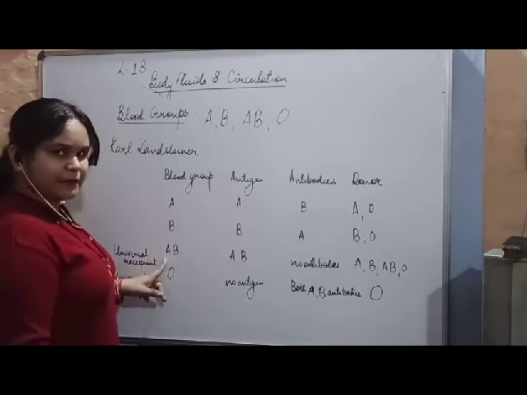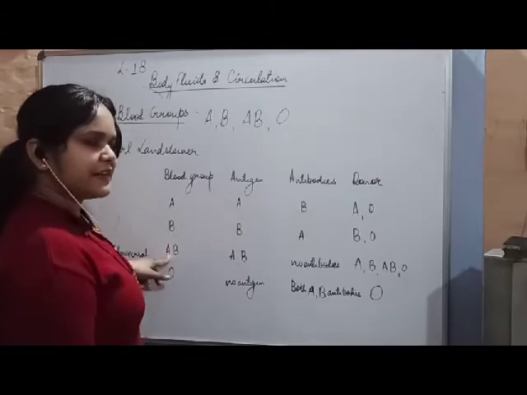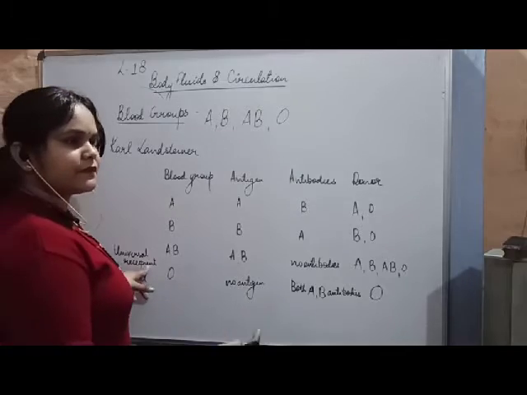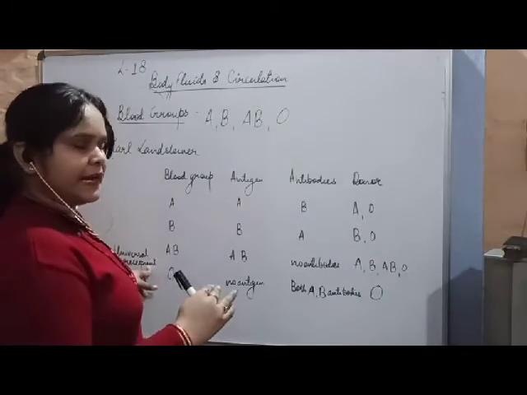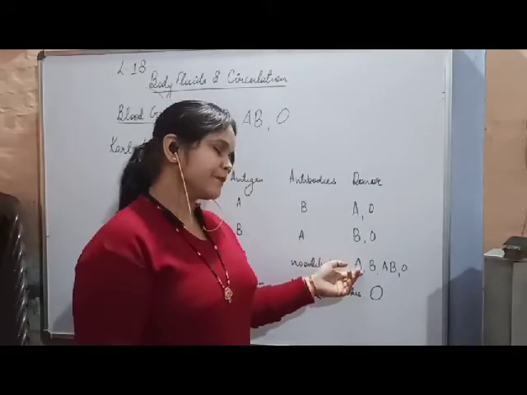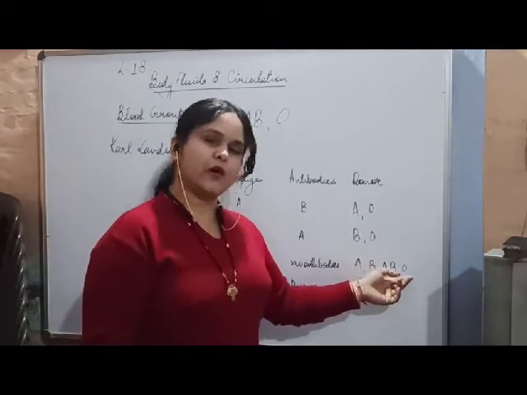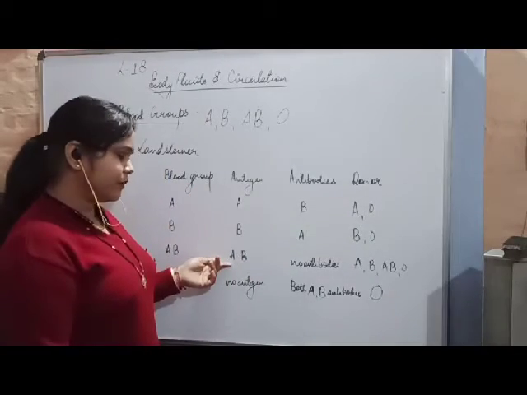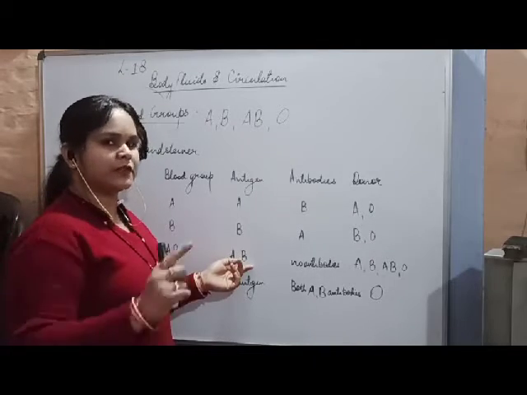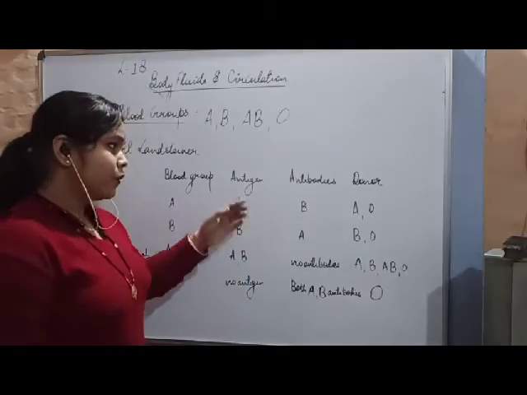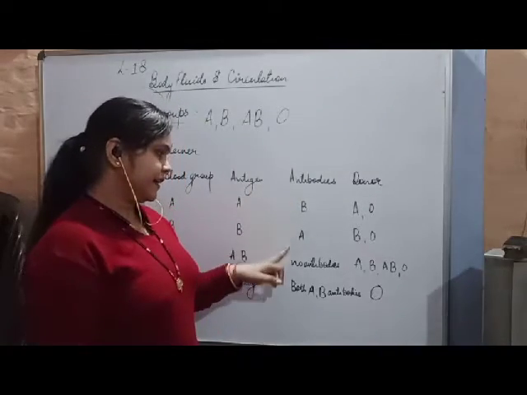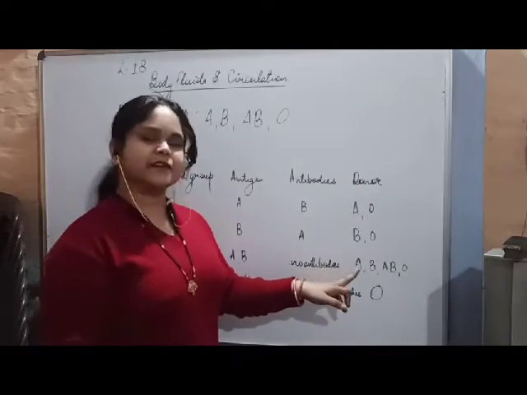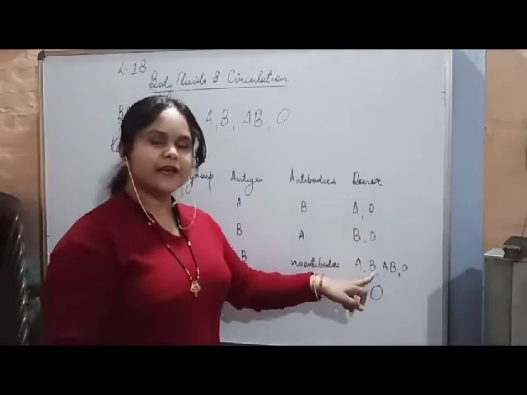Then the next is the AB blood group. If a person has AB blood group, this is a very lucky blood group, called the universal recipient. He can receive blood from any kind of blood group, whether it is A, B, AB or O, because antigen A will be present in this person's blood, and antigen B will also be there on the RBC structure. But the important thing to note here is that it does not contain any antibodies. So these people are very fortunate that they can receive blood of A, B, AB and O.